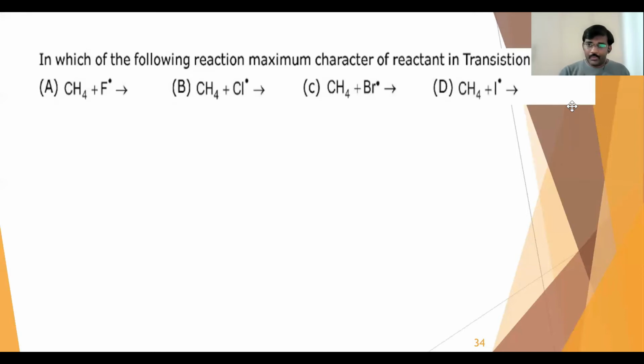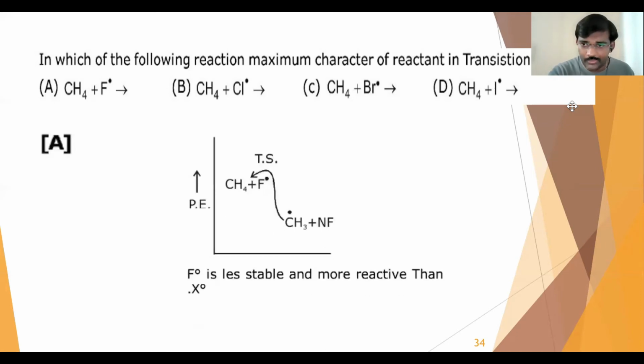Among the alkyl halides, methyl fluoride, methyl bromide, and iodide, among these 4, the fluoride compound will have more in the transition state because that is more favorable for the SN2 mechanism, right? So that's why the answer will be option A.